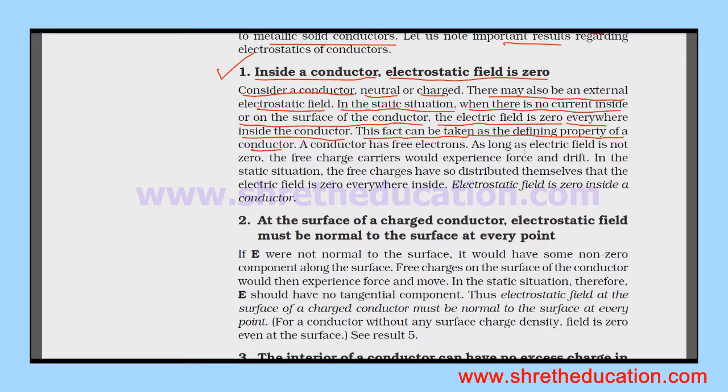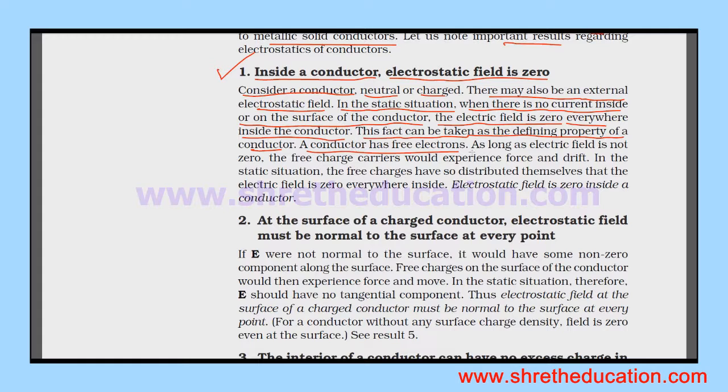A conductor has some substance, some material. The electric field is zero inside it. Another defining property is that a conductor has free electrons.